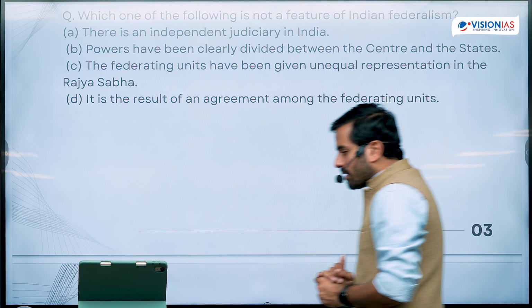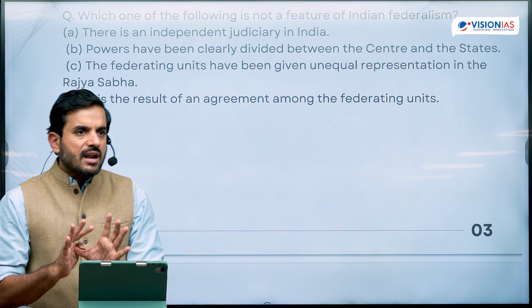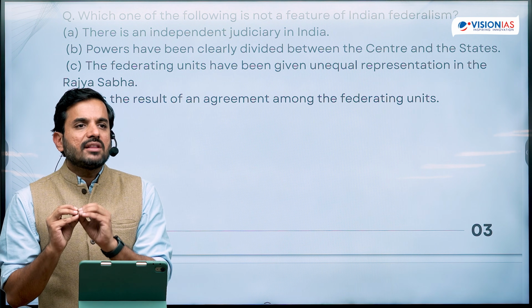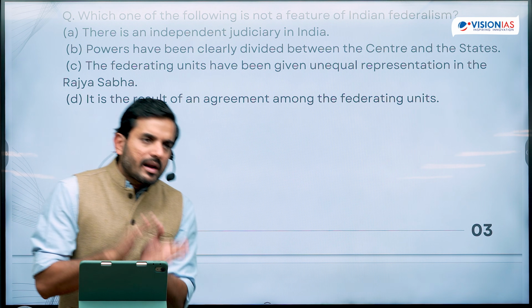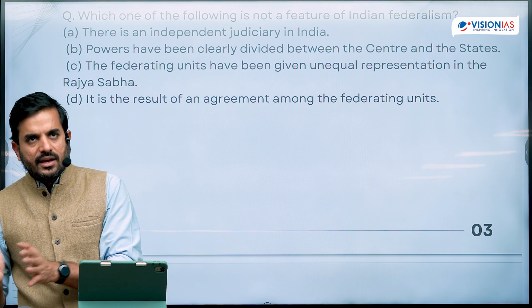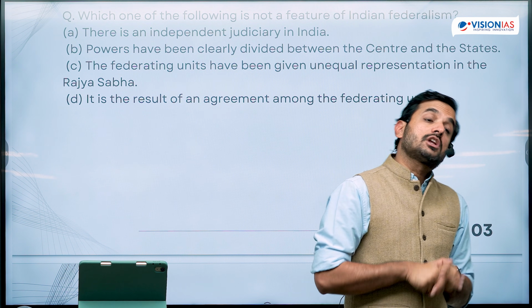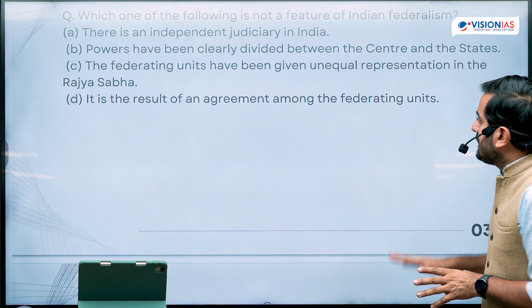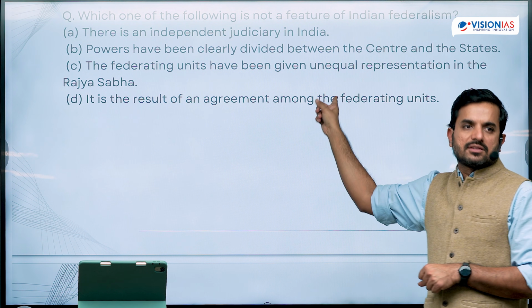So now, this is not an essential feature of federalism. In India, Rajya Sabha states have been given unequal representation. Whether states should have equal representation like the USA in the Council of States or unequal representation is not an essential feature of federalism, but in case of India, it is indeed a feature of our federalism.